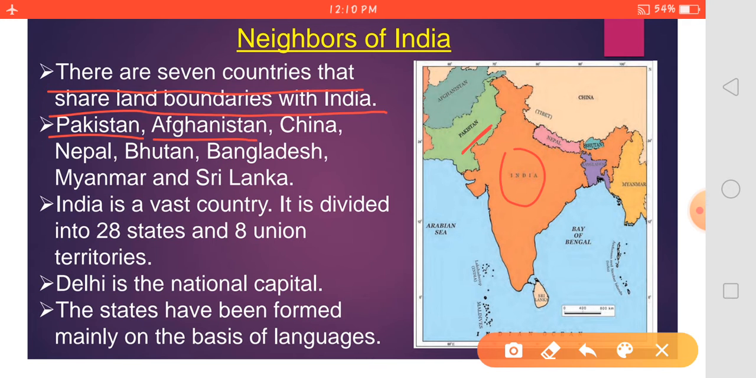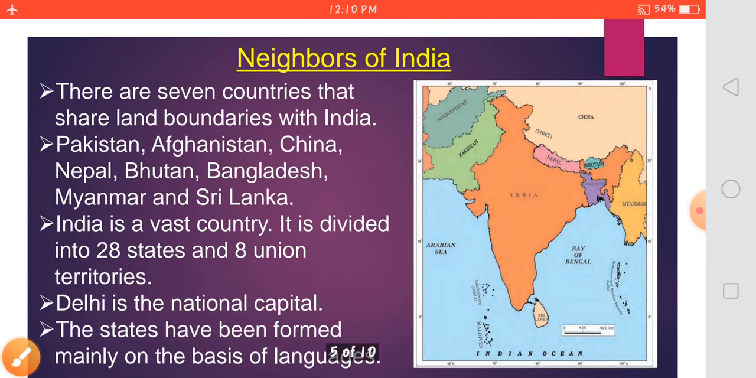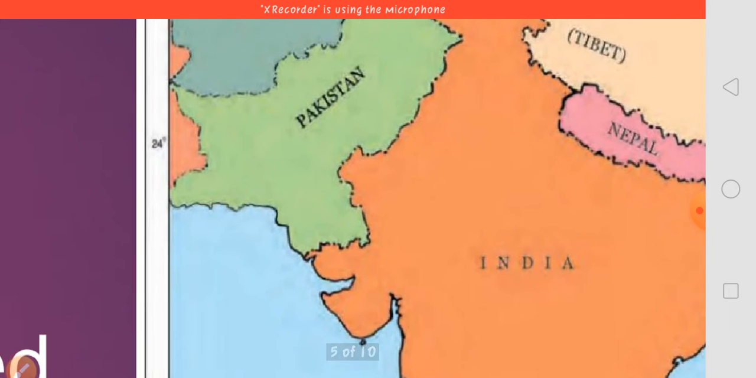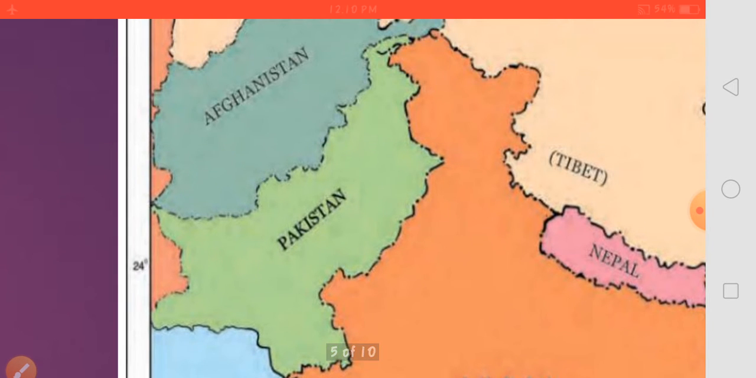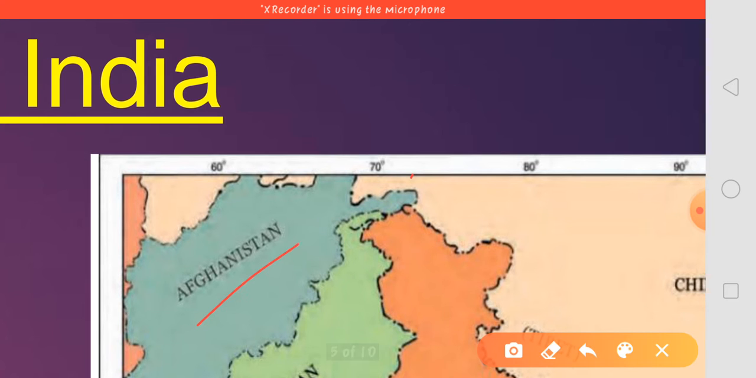Second, Afghanistan. Here you need to see how Afghanistan is connected to India. When I zoom in, can you see that this is India, this is Pakistan, and this is Afghanistan, and Afghanistan shares its boundary here a little. Here you can clearly see that Afghanistan is sharing its land boundary with India at this point.